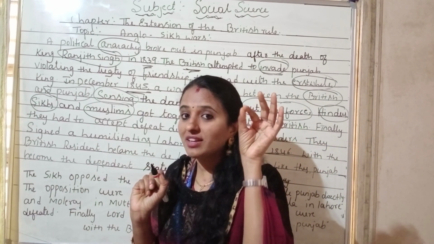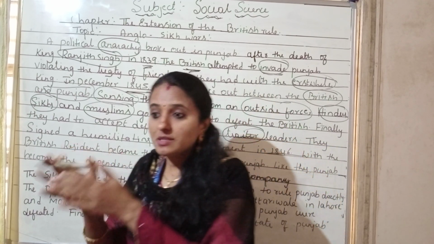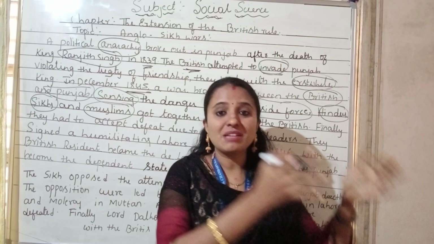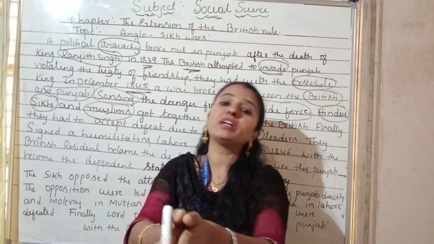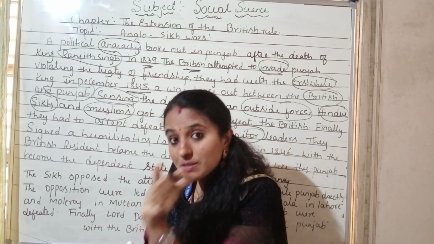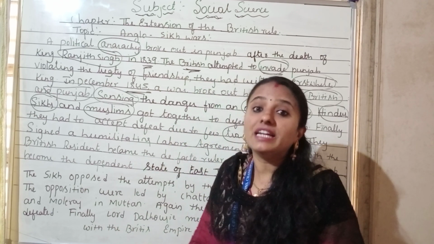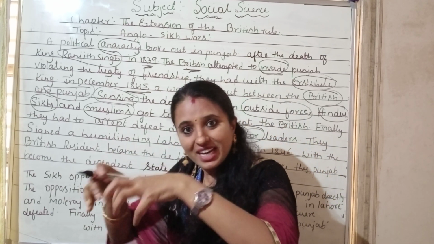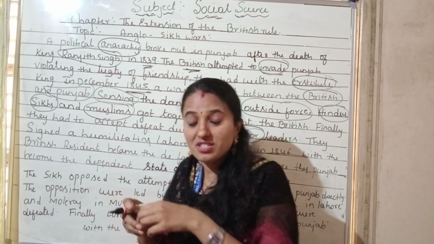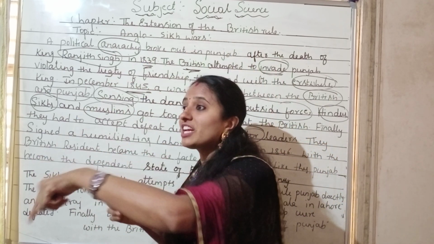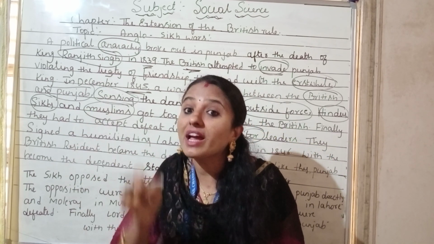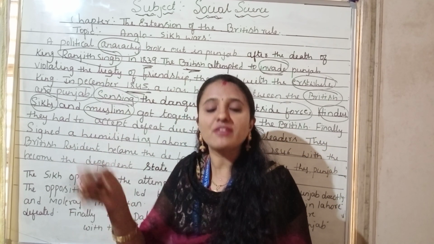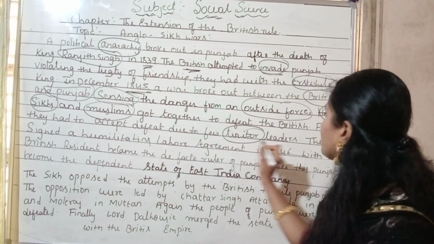See, here you have to understand this particular point. In spite of the Sikhs, Muslims and Hindus having united together to fight against the British, some territorial leaders, leaders of some states and places, supported the British instead of Punjab. Because of that, they had to accept the defeat. Who had to accept the defeat? The Punjab had to accept the defeat.